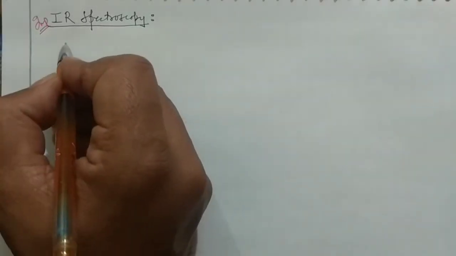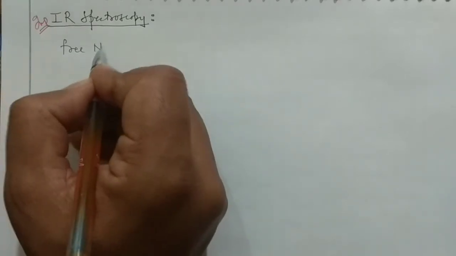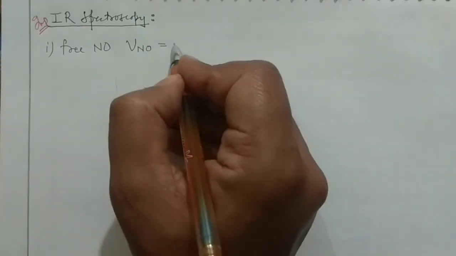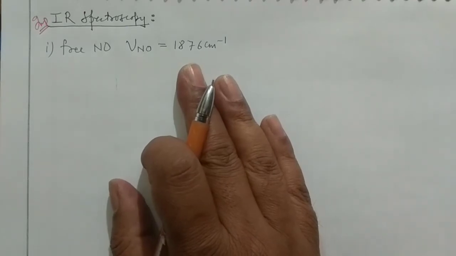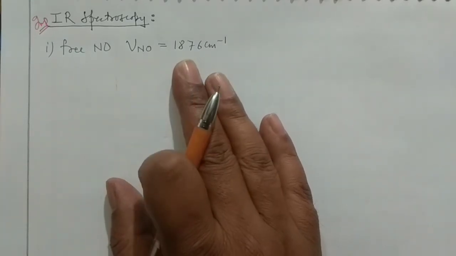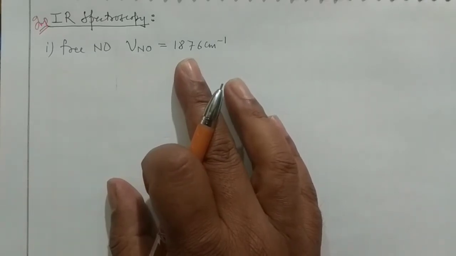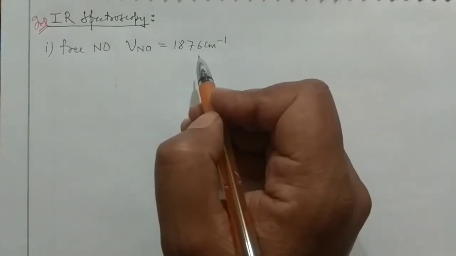So I'm writing here, point number 1, if you are having free NO, then it will have the nitrosyl stretching frequency which appears on the IR spectrum somewhere around 1876 centimeter inverse. So this reference I am giving you, and if you are studying some other book, then you may find some other value, instead of 1876 you may find 1900, you may find some other value. It depends on the literature which you are referring. Okay, because these values are generally not absolute, right? So in that case, it is having this value.